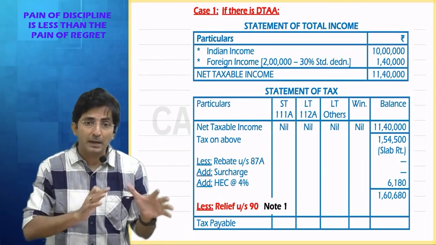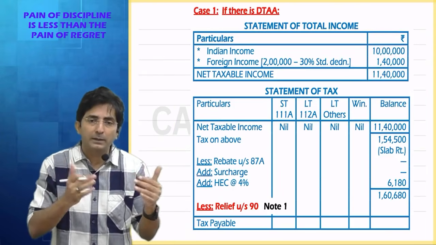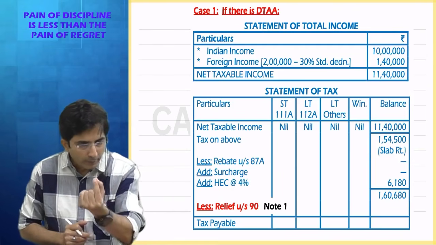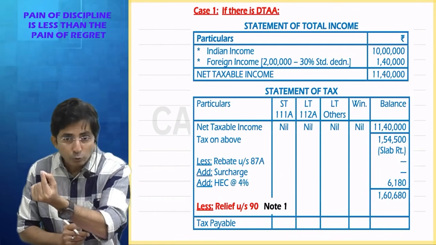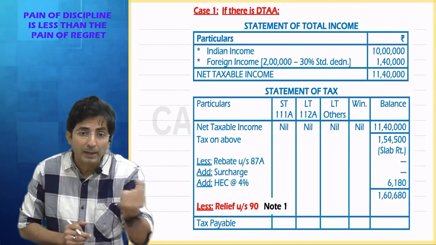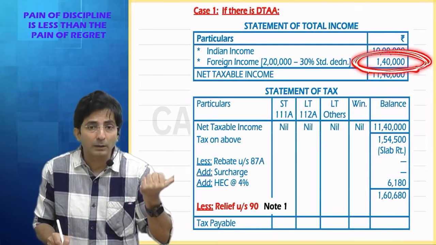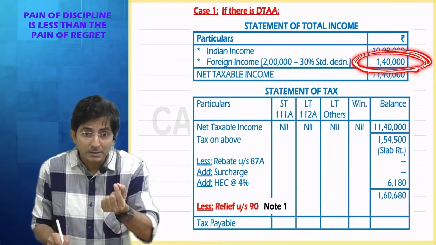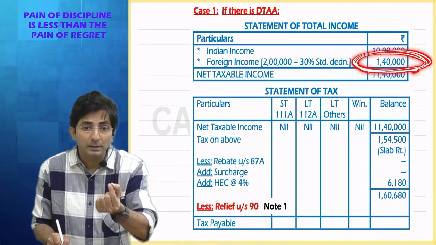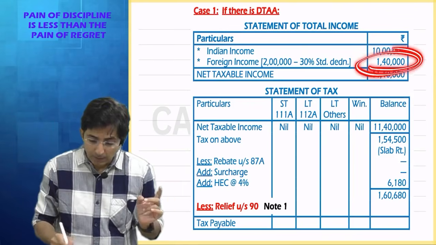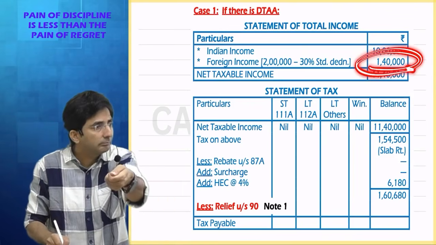Tell me what are the rates in slab rates? 0, 5, 20, 30. So many percentages play a role in taxing 1,40,000. Surcharge, health and education cess. With the help of so many percentages, this 1,40,000 is attacked.